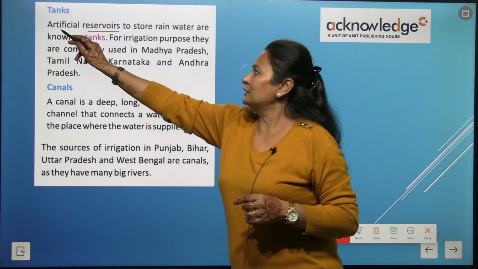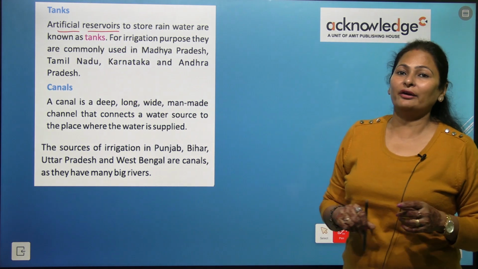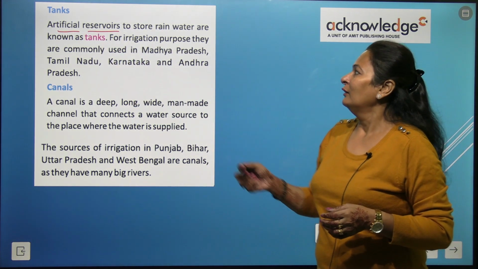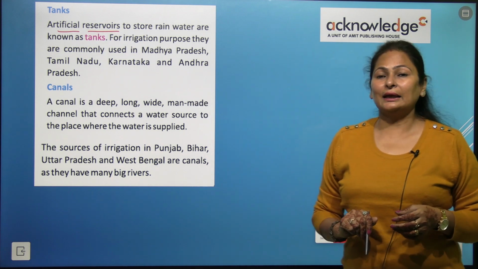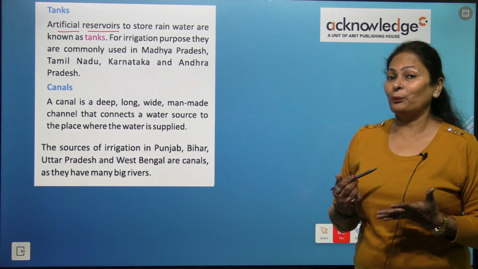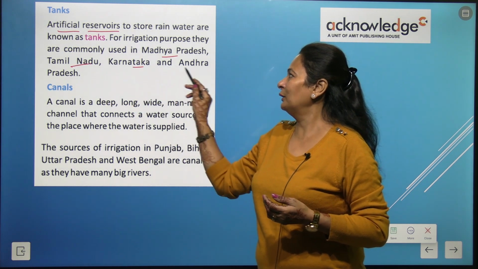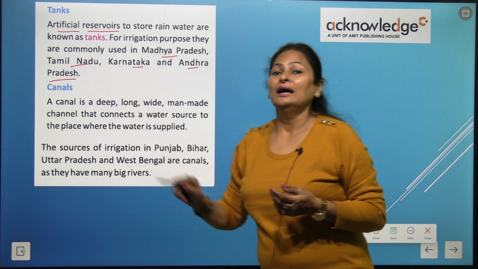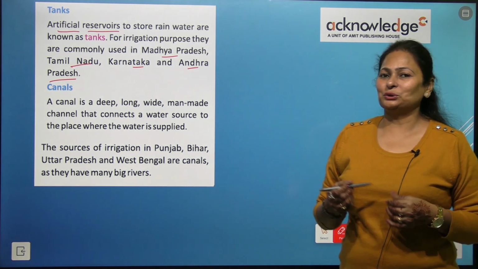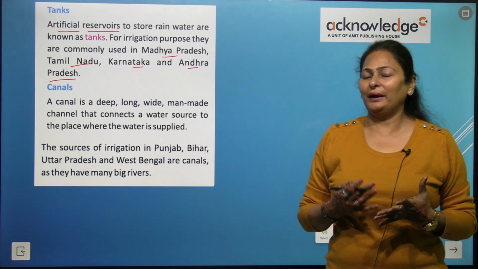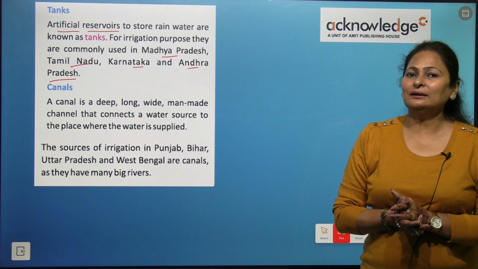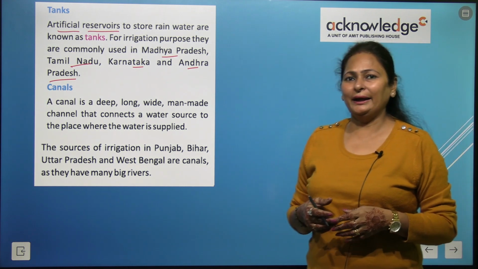So artificial reservoirs to store rainwater in tanks for irrigation purpose, they are commonly used where? It is used in Madhya Pradesh, Tamil Nadu, Karnataka and Andhra Pradesh. So tanks are being made to collect the rainwater, right?